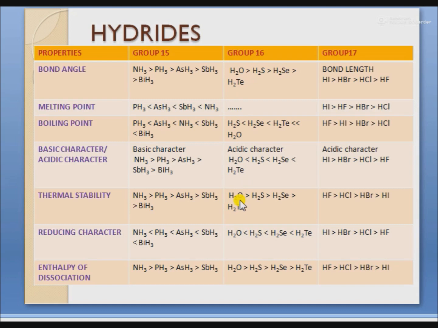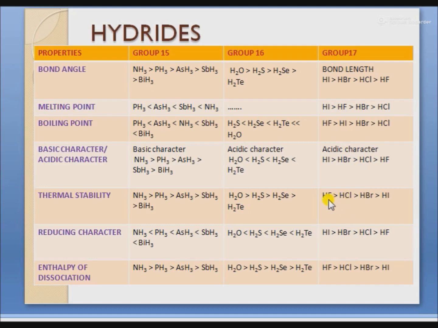Next, for group 16, from water to H2Te, thermal stability decreases. As we move down the group, thermal stability decreases. This is also due to the increasing size of the central atom, the bond strength decreases and hence thermal stability decreases. And for group 17, the same reason.